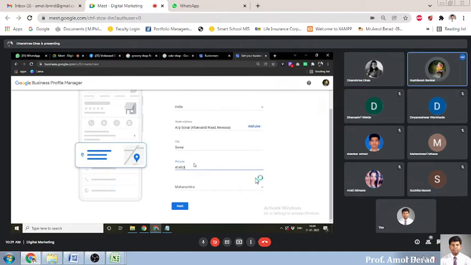We have already selected our state, that is Maharashtra. Then simply click on next.